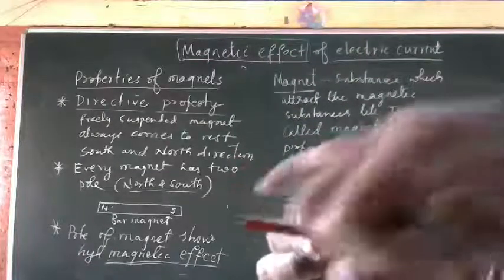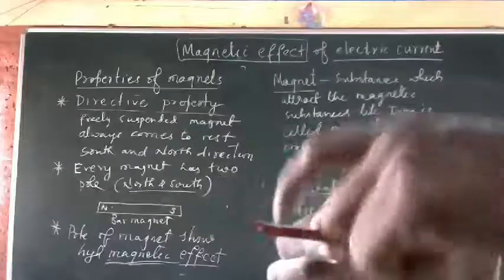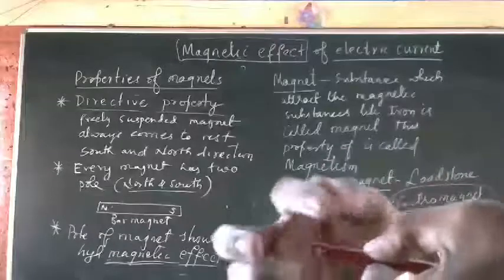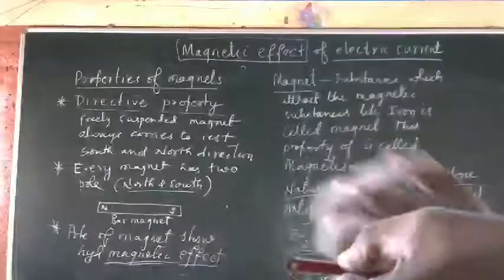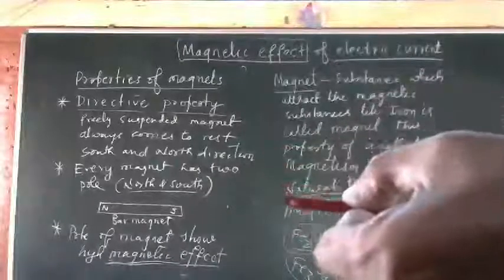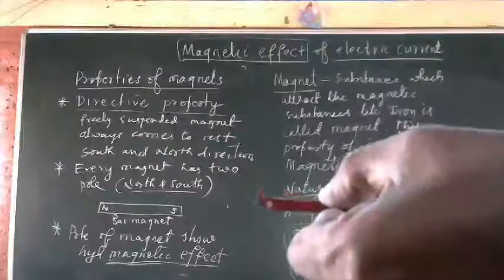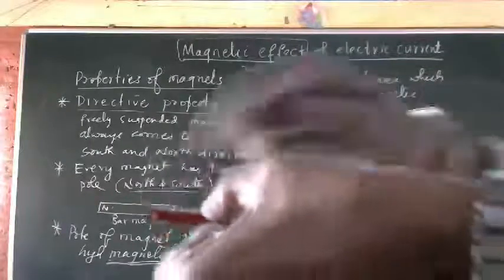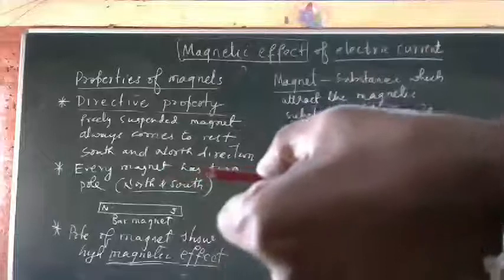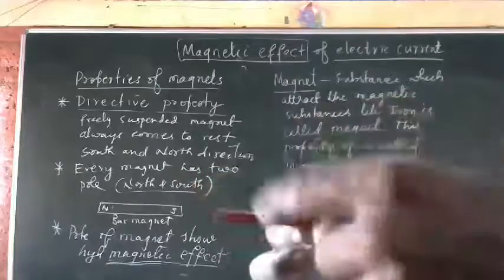So this is called a pole. This is the north pole. This is the south pole, I think. The pole of the magnet will have more magnetic power. I will tell you the reason afterwards when I tell you about the magnetic field and magnetic lines of force, properties of magnetic field, lines of force. See here, the poles of every magnet have a high magnetic field or effect. In the middle, the magnetic power is very less.